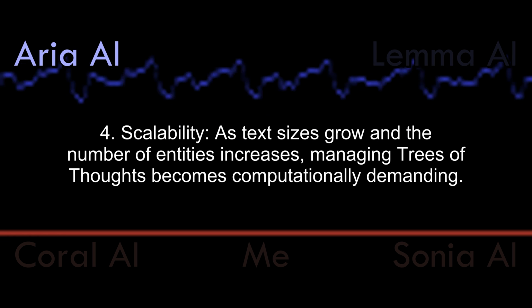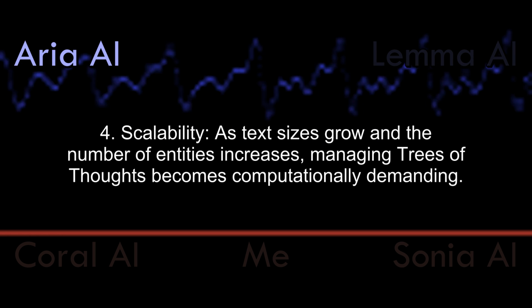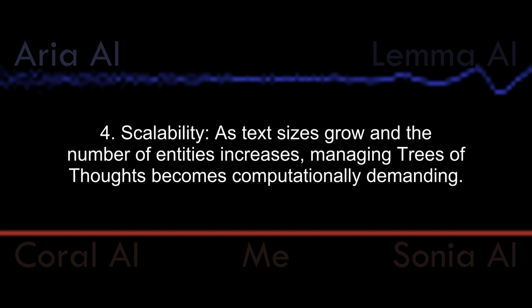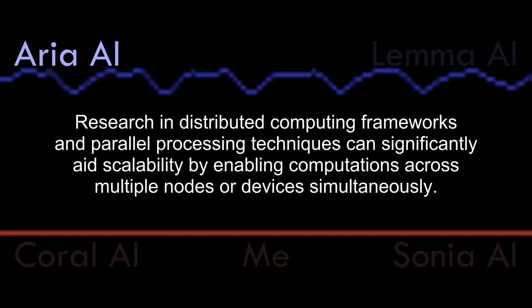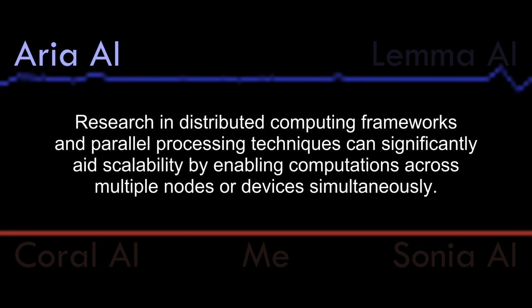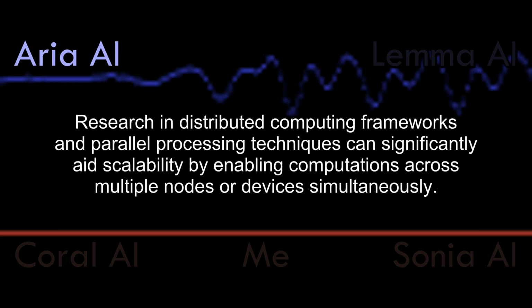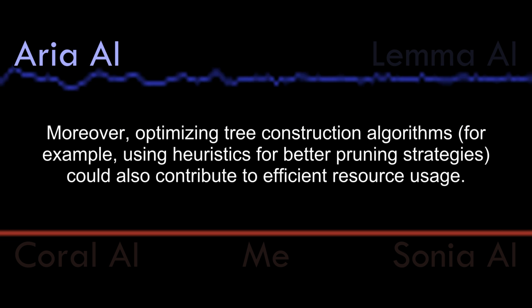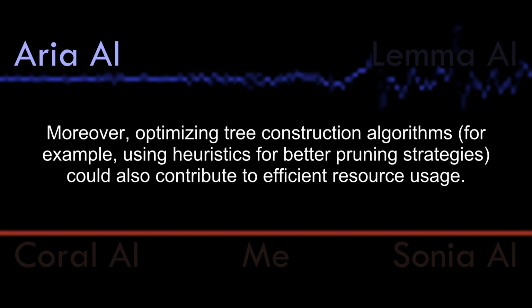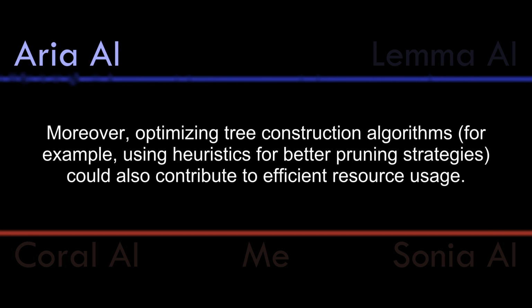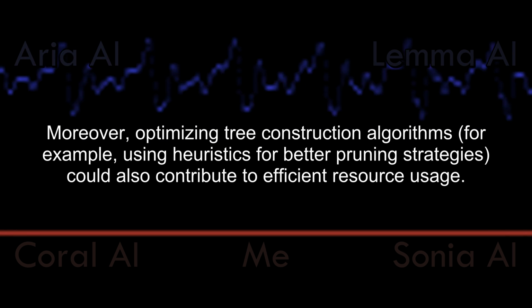Four: scalability. As text sizes grow and the number of entities increases, managing trees of thoughts becomes computationally demanding. Research in distributed computing frameworks and parallel processing techniques can significantly aid scalability by enabling computations across multiple nodes or devices simultaneously. Moreover, optimizing tree construction algorithms, for example, using heuristics for better pruning strategies, could also contribute to efficient resource usage.